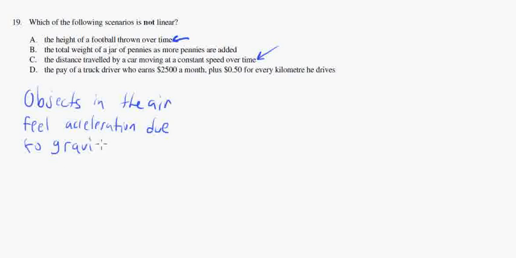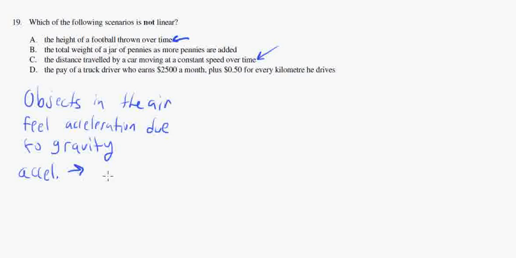Okay. And an acceleration is a change in speed, or a change in velocity. And a velocity is a rate. So if an object experiences a change in a rate, let's write that down.